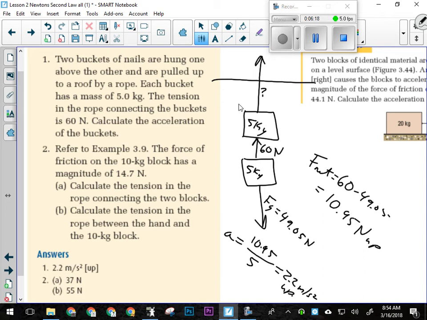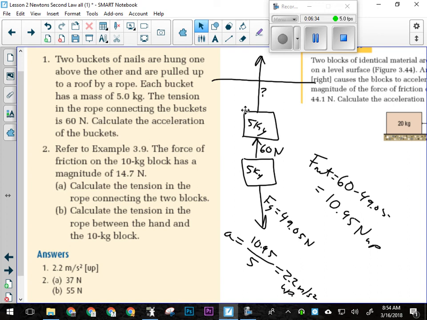Does that sort of make sense? So we can treat the system as a whole as long as we use all the mass, or we can isolate different parts of the system and then apply to the whole system. Right? So with that in mind, let's look at, have you guys try number 2.